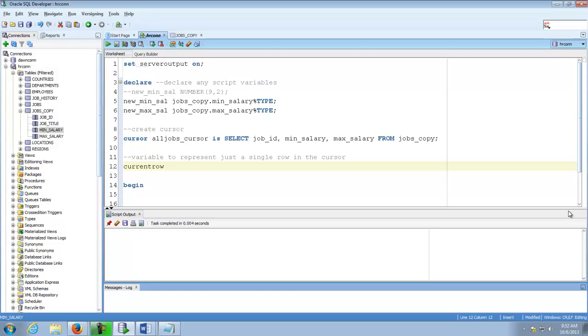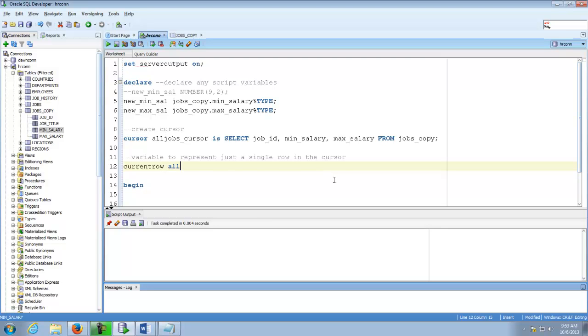And then I have to provide a data type. I want to use another built-in Oracle command, just like we did with the type variable. What I want to do is say, I don't care, just look at the jobs copy cursor. The table would work as well.